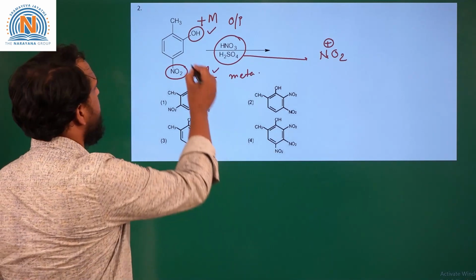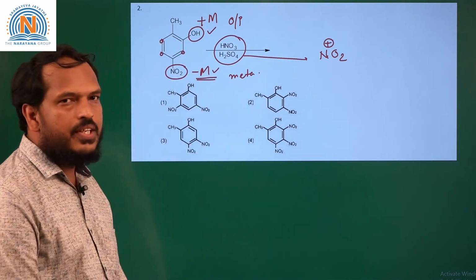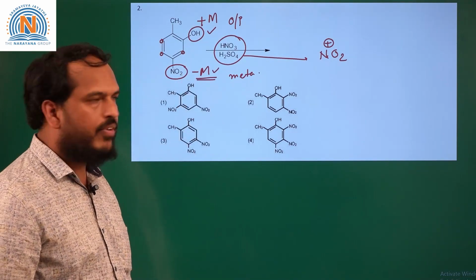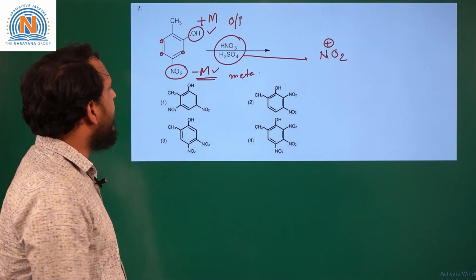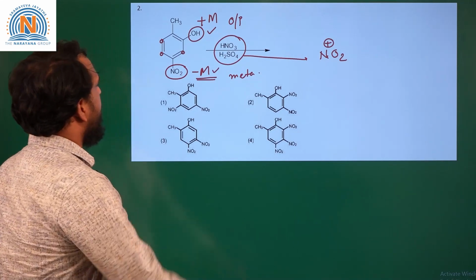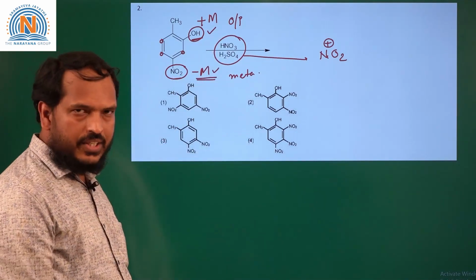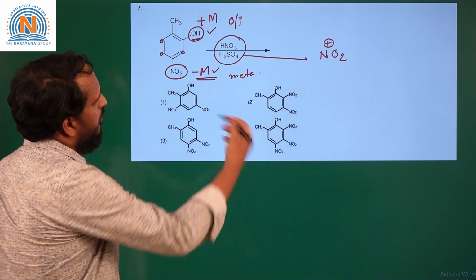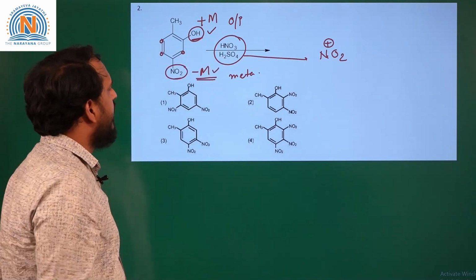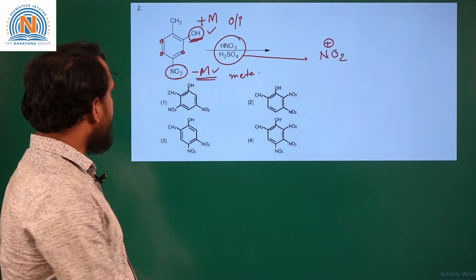Whenever there are two groups, an activating group and a deactivating group, the activating group will decide the orientation of the electrophile. Whenever there is a plus M group and a minus M group meta to each other, the incoming electrophile will attack the benzene ring at the para position to the activating group.